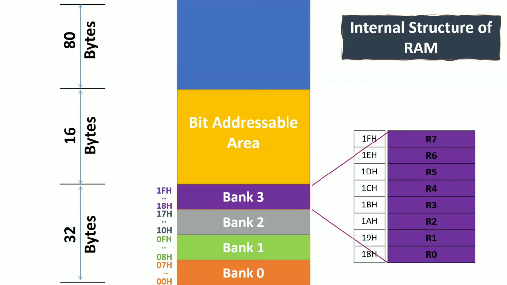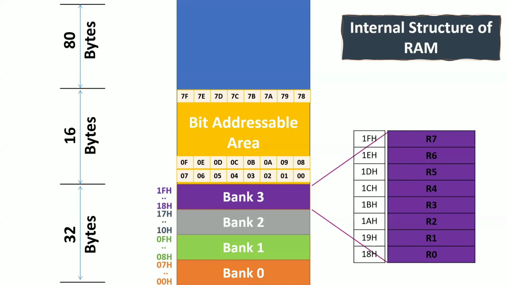Now you tell me how many bytes it consists of. 16 bytes. That means each byte consists of how many bits? 8 bits. So in total how many individual bits can I access? 16 into 8, that is a total of 128 bits. Now to access each bit, I need its address. So they have given an address for each and every bit. The first bit address is 00, 01, 02, up to 7F, because it has 128 different bits.